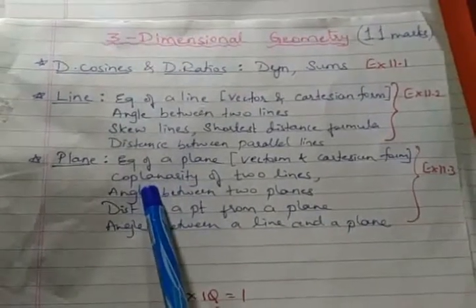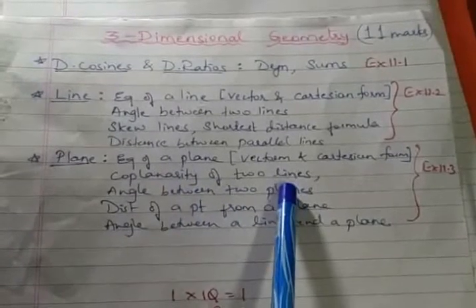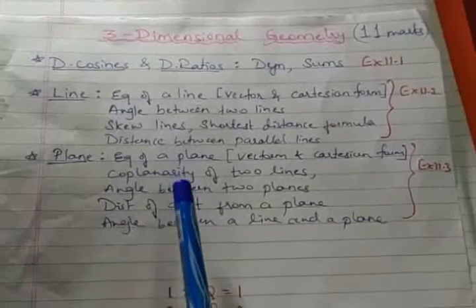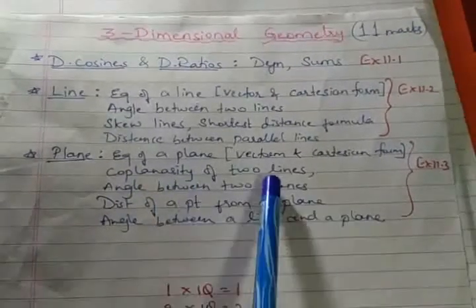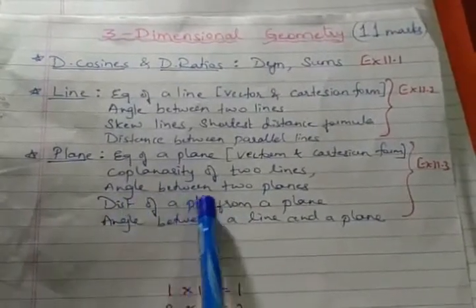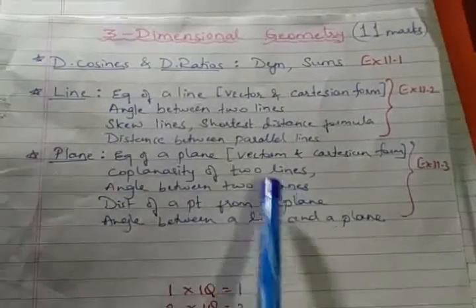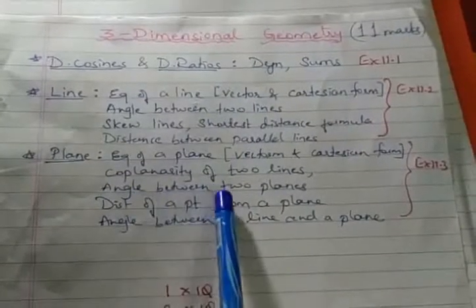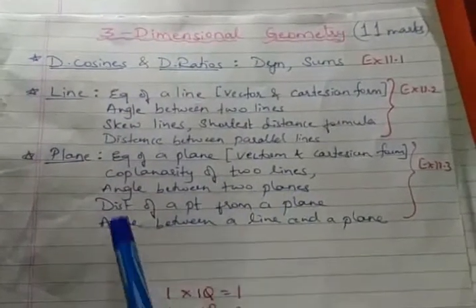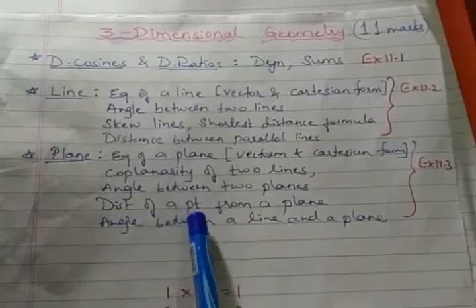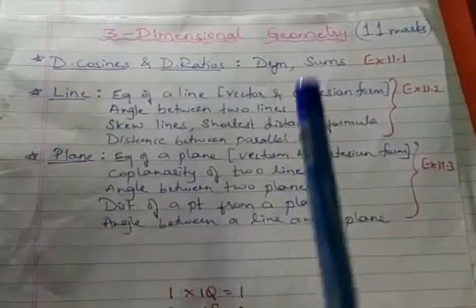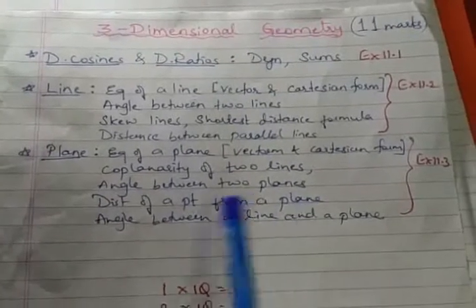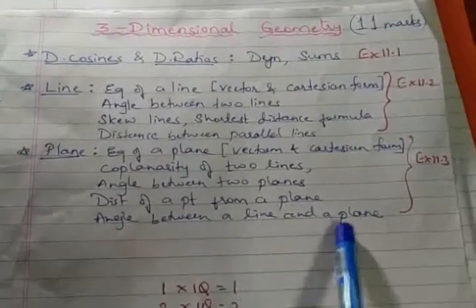Now afterwards we will be learning coplanarity of two lines. We have two lines, and we prove that both lines lie in the same plane. So that is the condition for coplanarity of two lines. Followed by this we go for angle between two planes. Be careful, we had angle between two lines, here it's angle between two planes. Followed by this we are going to learn distance of a point from a plane. When a point and a plane are given, finding the distance between them. Then we have angle between a line and a plane.